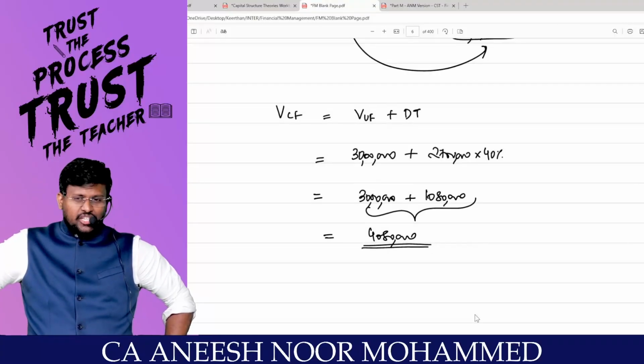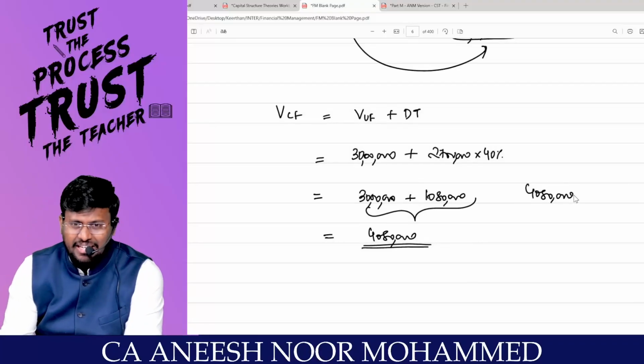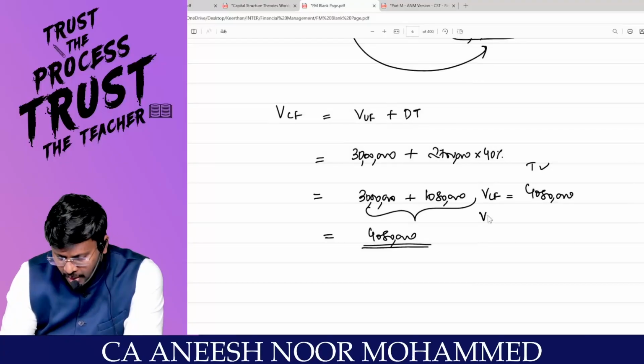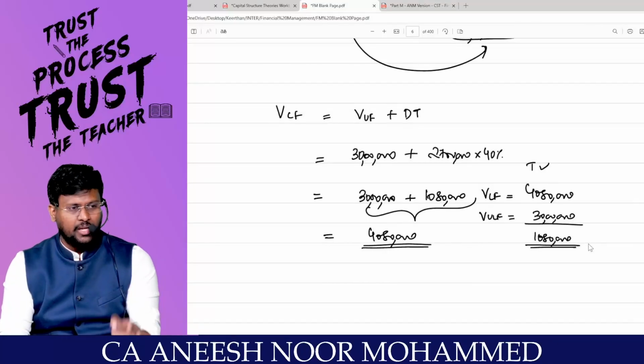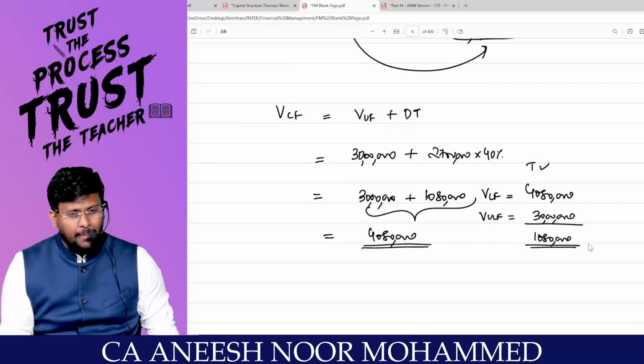If there is tax, 40 lakh 80,000 is the value of the levered firm. But the value of the unlevered firm is 30 lakhs. That means 10 lakh 80,000 is the difference between the value of the levered firm and the unlevered firm, right, sir?